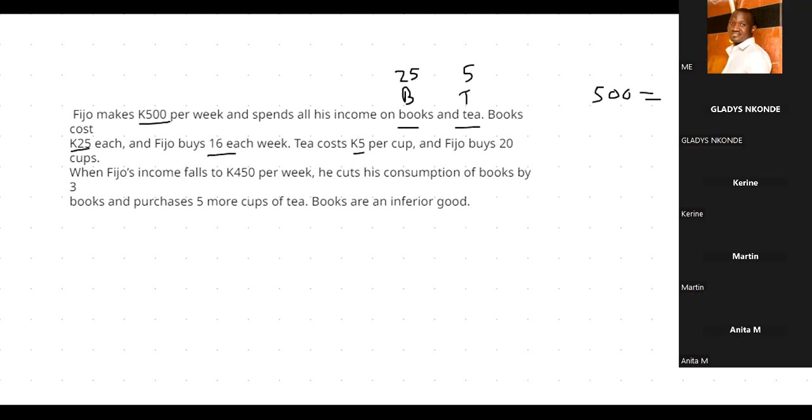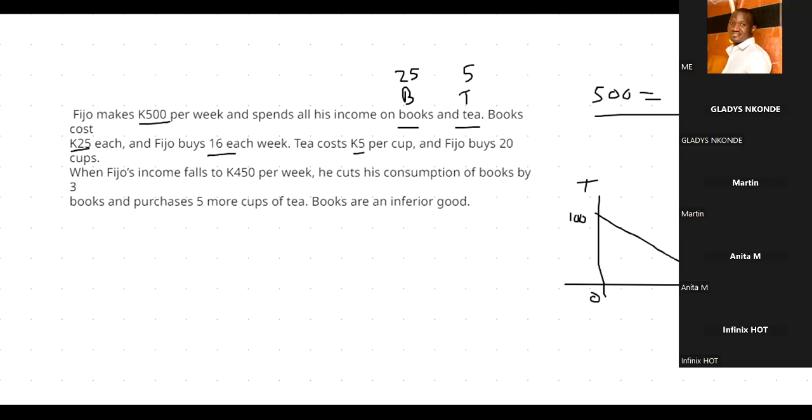If we're going to illustrate this, remember how to illustrate: divide by the intercepts. We can let T be here and books be there. To know where it cuts the T axis, 5 into 500 gives 100. So we can buy 100 units of T. Then to know where it cuts the books axis, 25 into 500 gives 20 units of books.